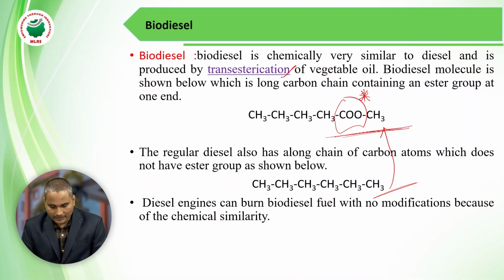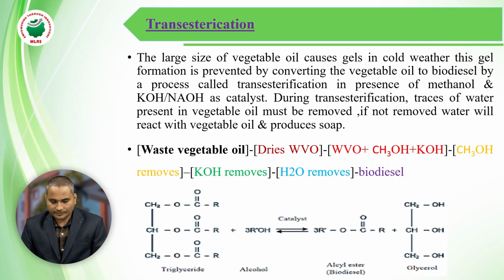That is the main difference between diesel and biodiesel. Due to their similar chemical formulas, diesel engines can burn biodiesel with no modification of the engine.